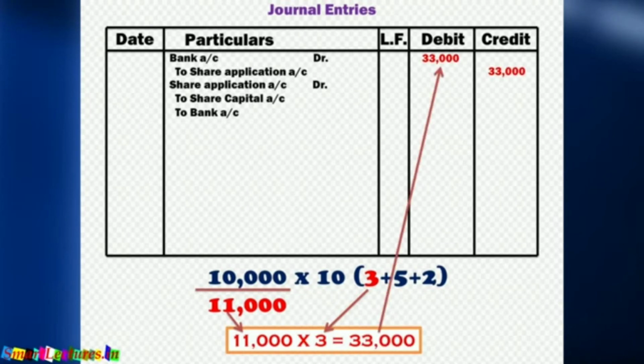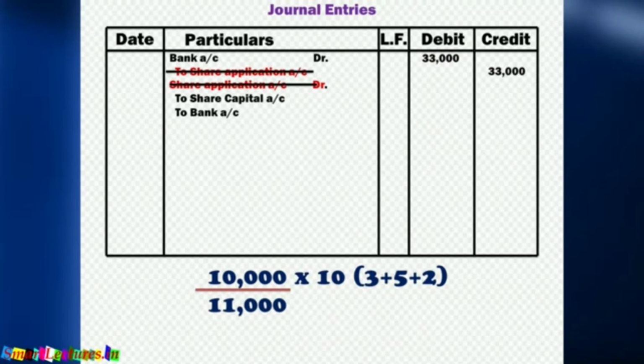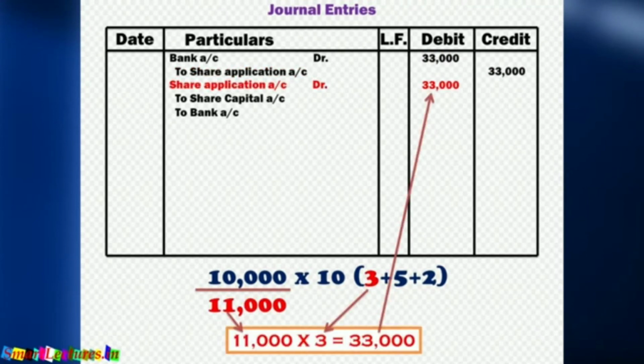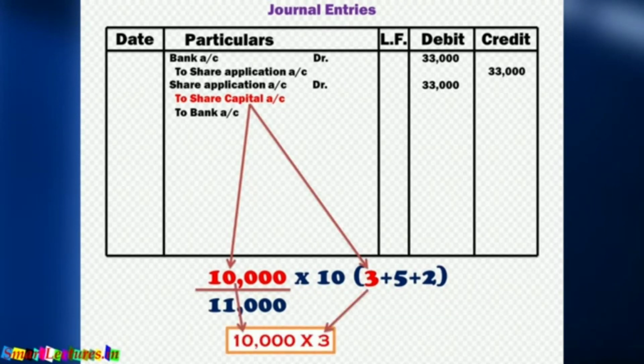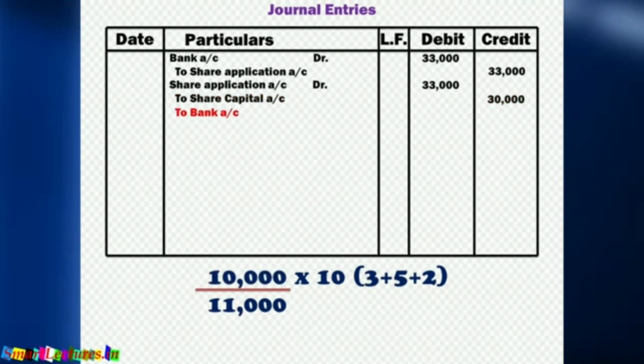The application account will be cancelled immediately, meaning share application account will be debited by rupees 33,000. To share capital, because in this situation the company cannot credit the capital for more than 10,000 shares, we credit capital of rupees 3 on 10,000 shares, that is 10,000 into 3, 30,000 rupees, and to bank the amount returned.